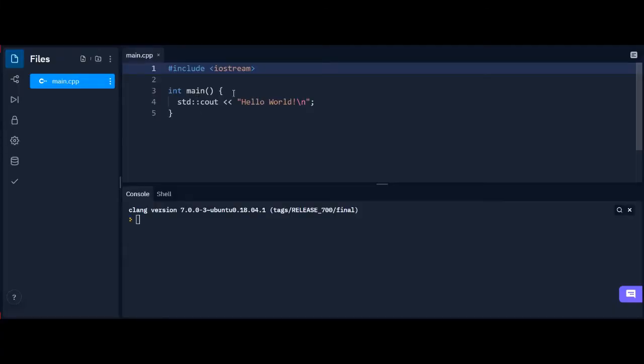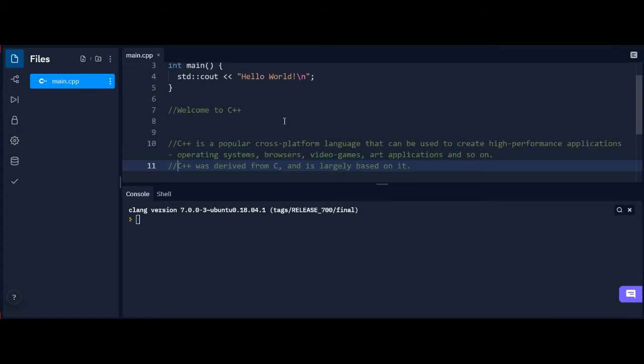Syntax, how we should start with C++. Okay, so welcome to C++. C++ is a popular cross-platform language that can be used to create high-performance applications such as operating systems, browsers, and video games. As you know, Unreal is the engine where we specially apply C++ coding for developing our games. It is also used in art applications and web development.